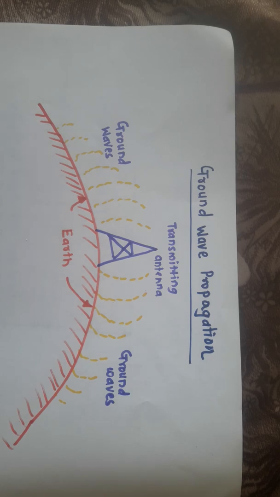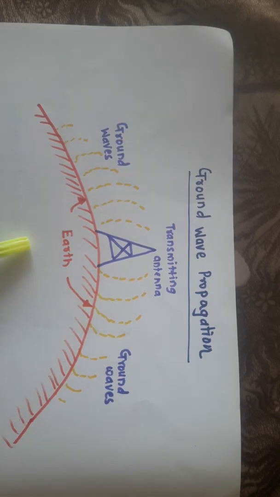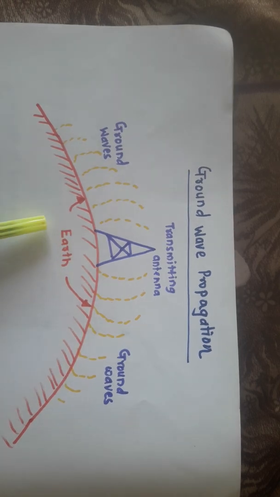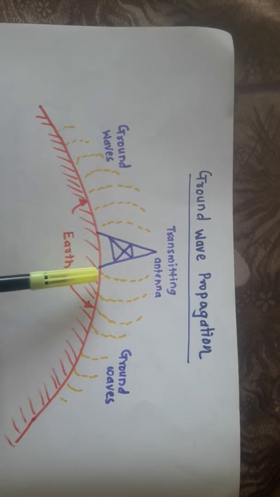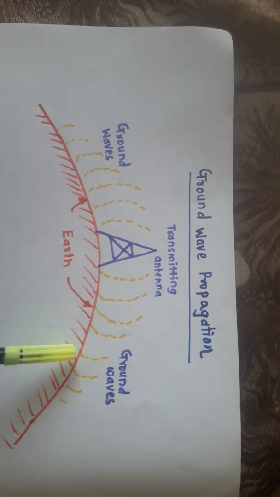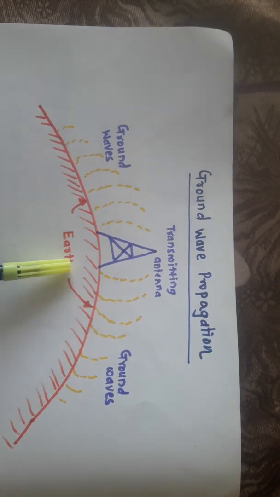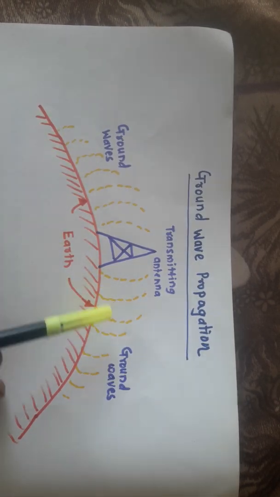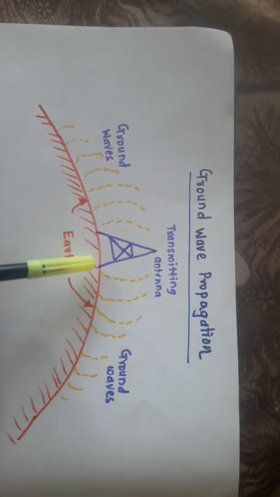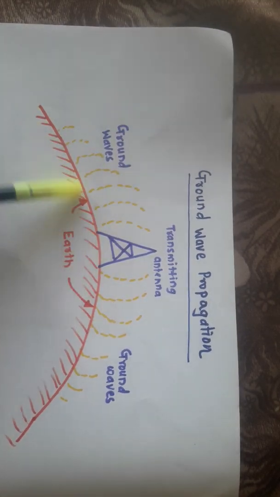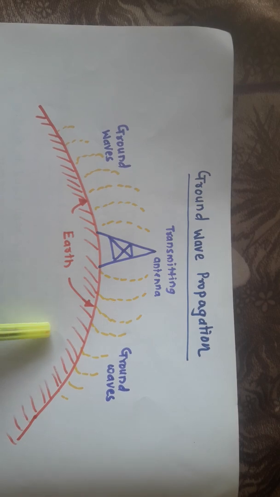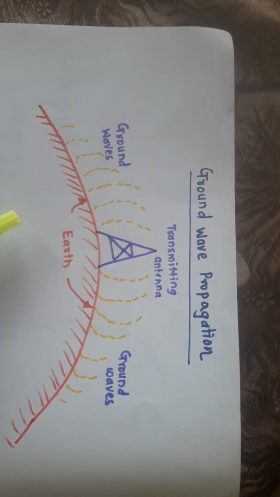Now in this ground wave communication, we are observing that the path followed by the radiated EM wave is along the ground surface. So it is exactly nearest to the ground surface. So these ground waves are taking a path of earth surface. That's why it is called the ground wave communication.